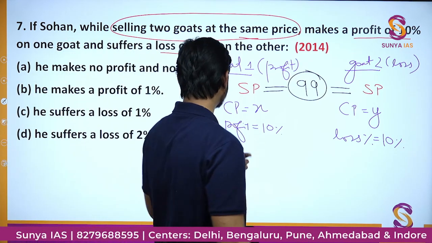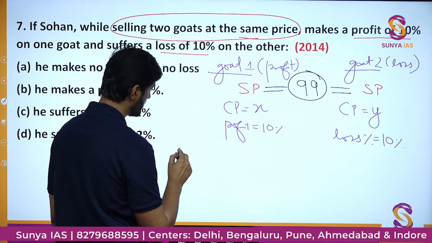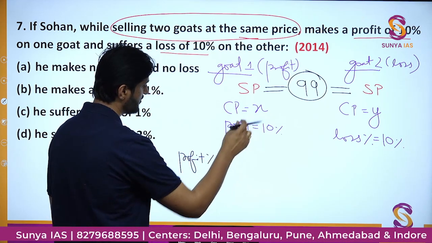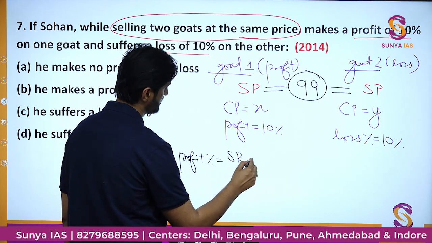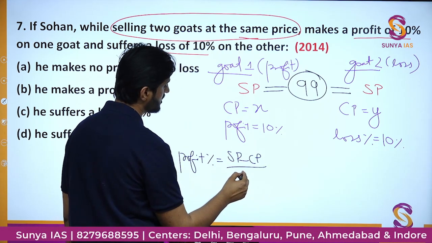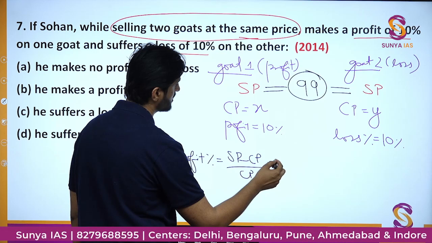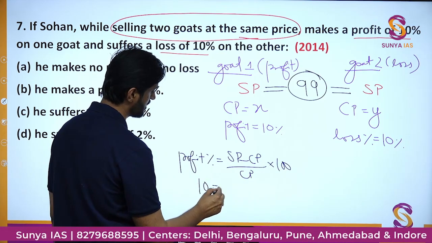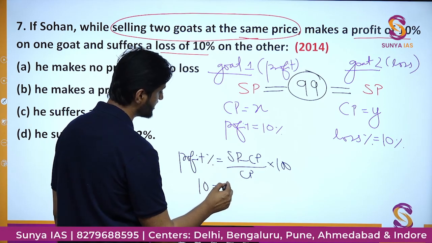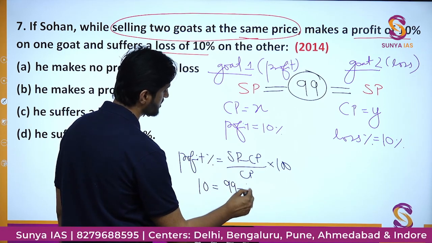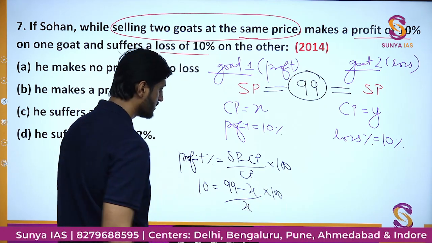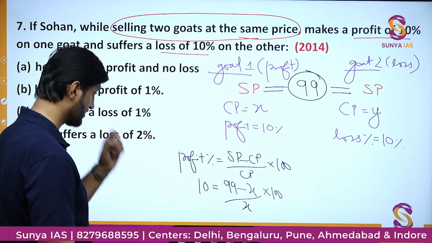We can just write the equation. How much is profit percent? Profit percent is nothing but selling price minus cost price upon cost price into 100. Profit percent is 10, selling price is 99 as we assumed, cost price is x, into 100. Okay, so this is the first equation.